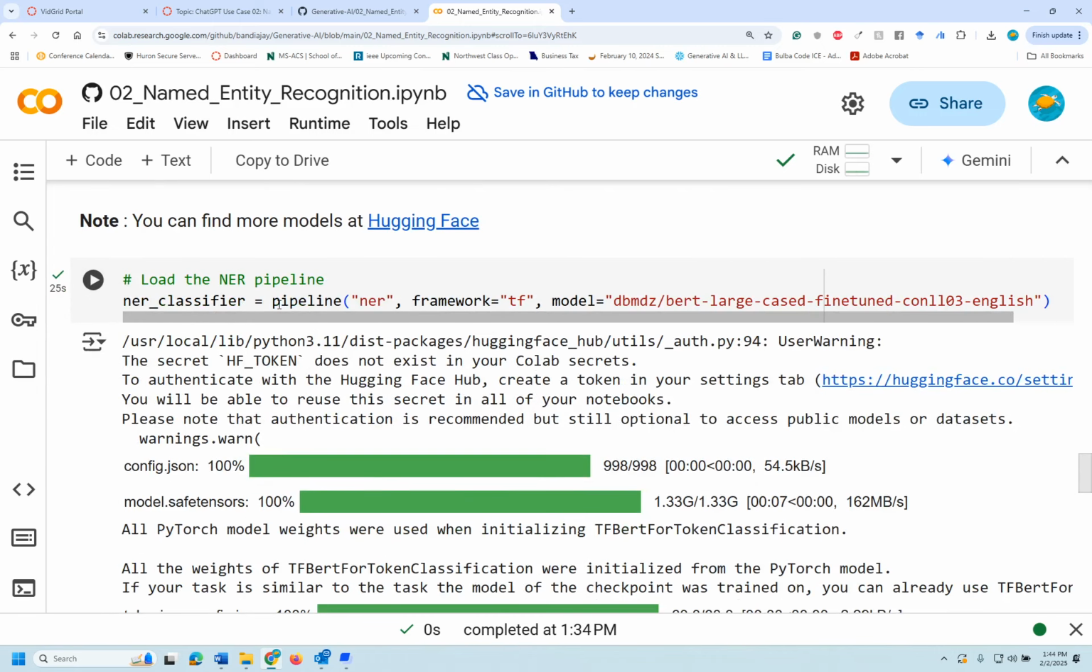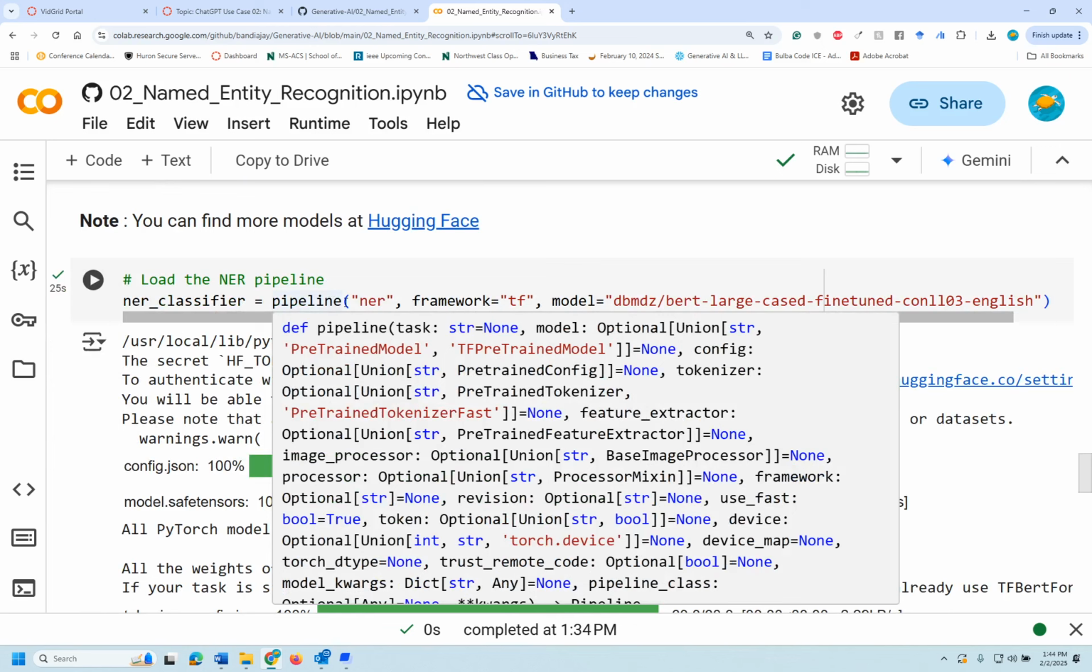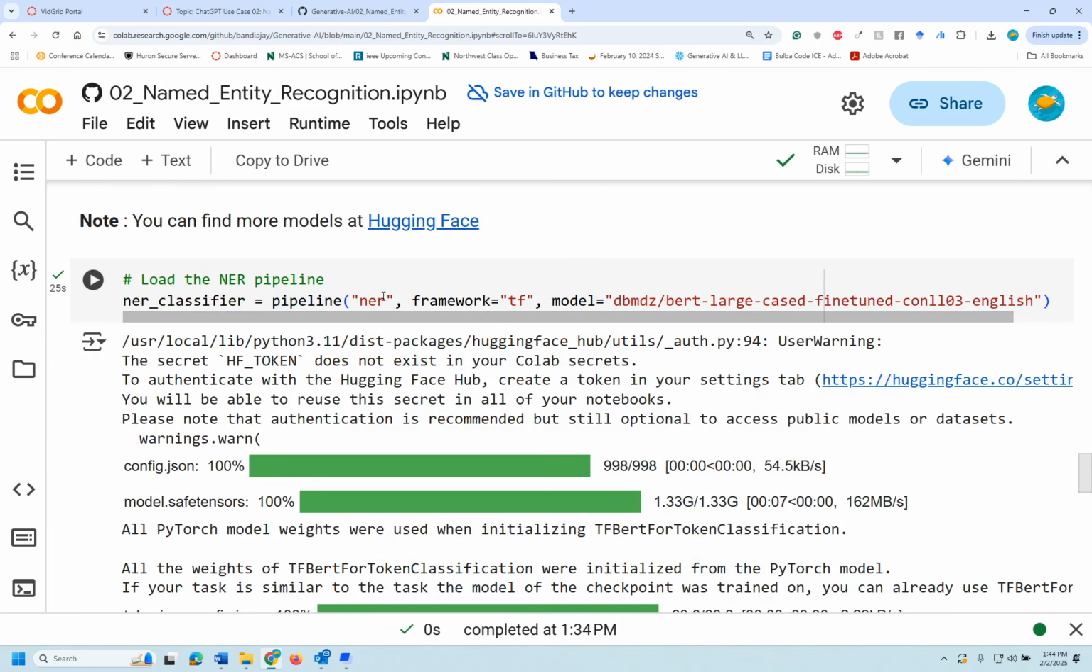So we are using an NER classifier, applying a pipeline function and passing the category I'm doing, whether it's sentiment analysis, NER, or text summarization. And for the framework, I'm using TensorFlow. The model, I'm using this. So you might have a question: how do I know these models? I'll show you in just a moment.